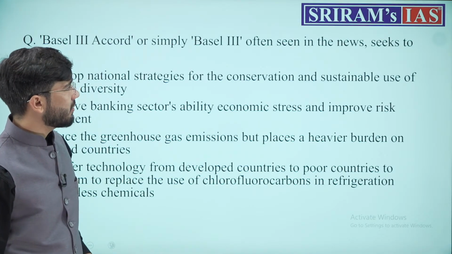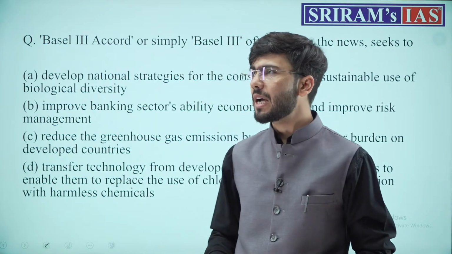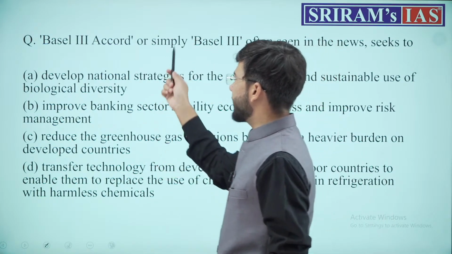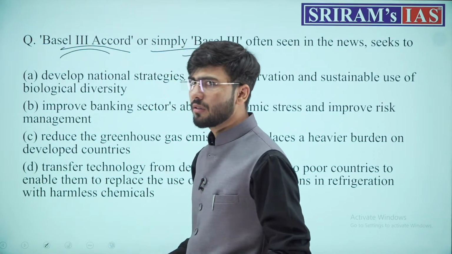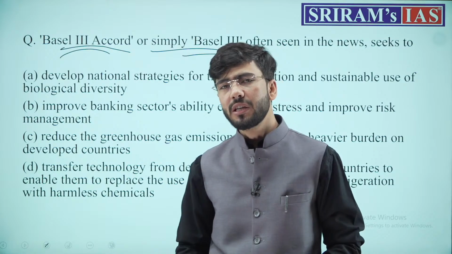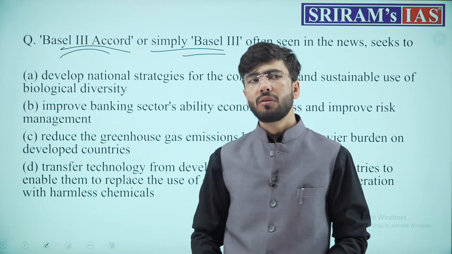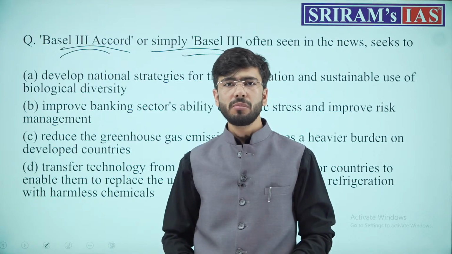Now, this question basically talks about, this was a bit tricky question which UPSC asked. It talks about the Basel III Accords, or you can say simply Basel III norms. What were these Basel III norms? Why was Basel Committee on Banking Supervision formed, and when did it release its Basel I and Basel II norms?